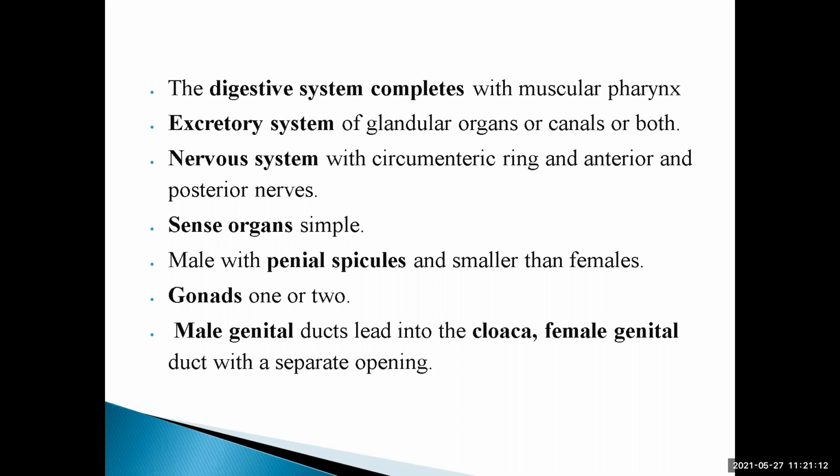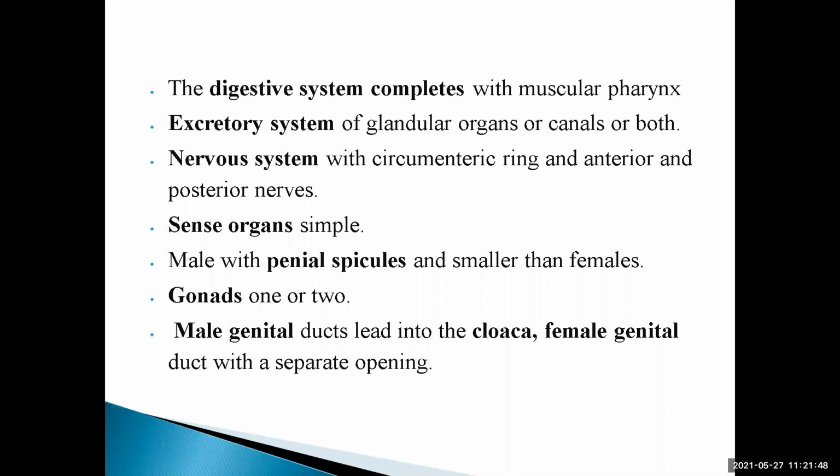Male with penial spicules. Penial comes from the penis, that is the male copulatory organ, and males are smaller than females. Males are smaller as compared to the females, and males have penial spicules. Spicules are parts which look like projections. Gonads might be one or two. Male genital ducts lead into the cloaca. A female genital duct has a separate opening.